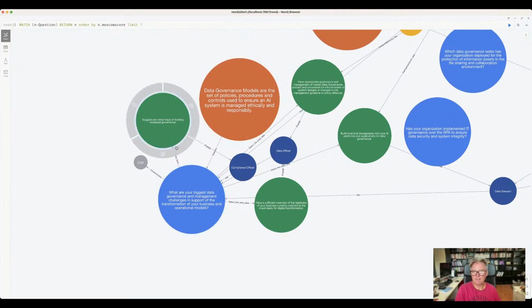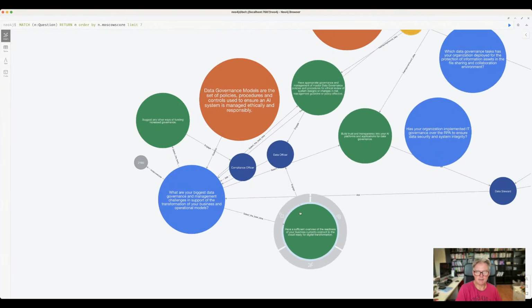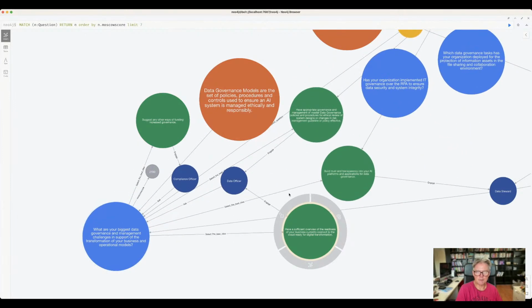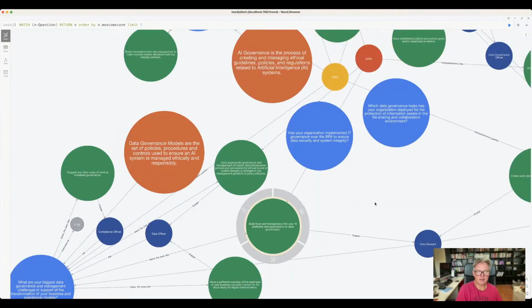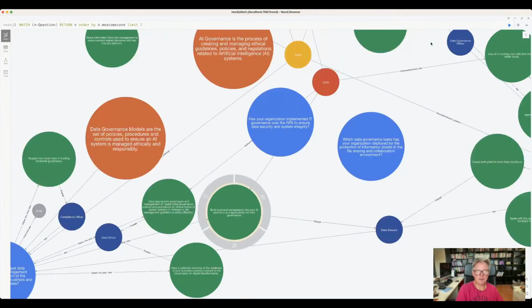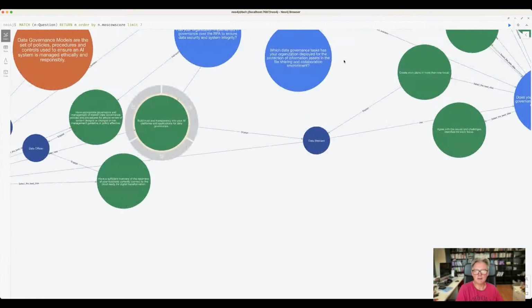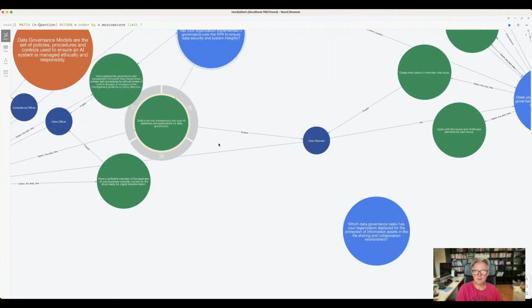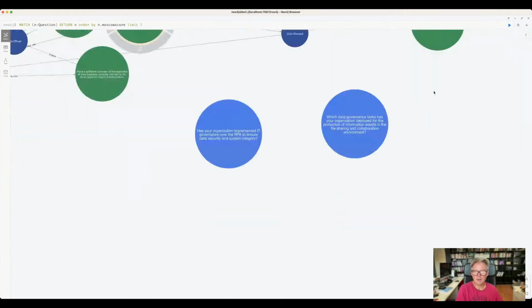Suggest any other way of funding to have increased governance. Have a sufficient overview of the readiness of your business, of how your business currently connects to the cloud, and is it ready for digital transformation? What other areas do you have with two? Build trust and transparency into your AI platforms and applications for data governance. So those are the activities that we need to undertake here. We got 2 more. I'll pull them out down below so we have a clean screen. These two we still got to do.